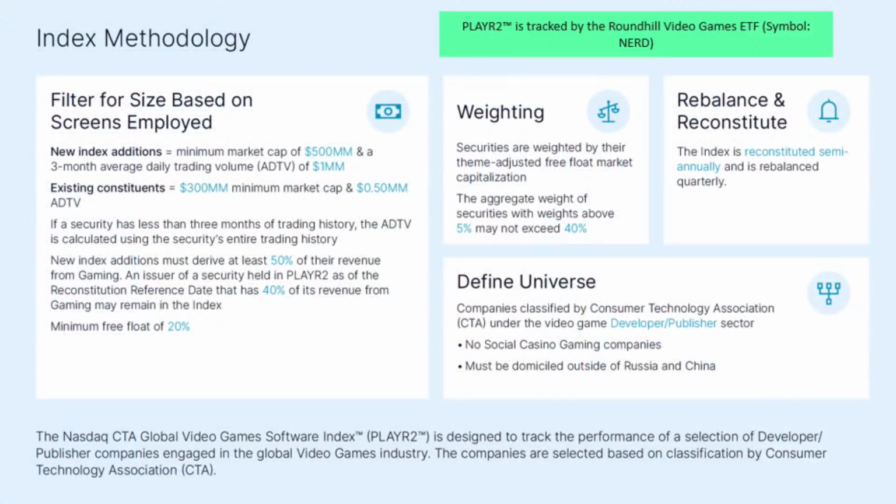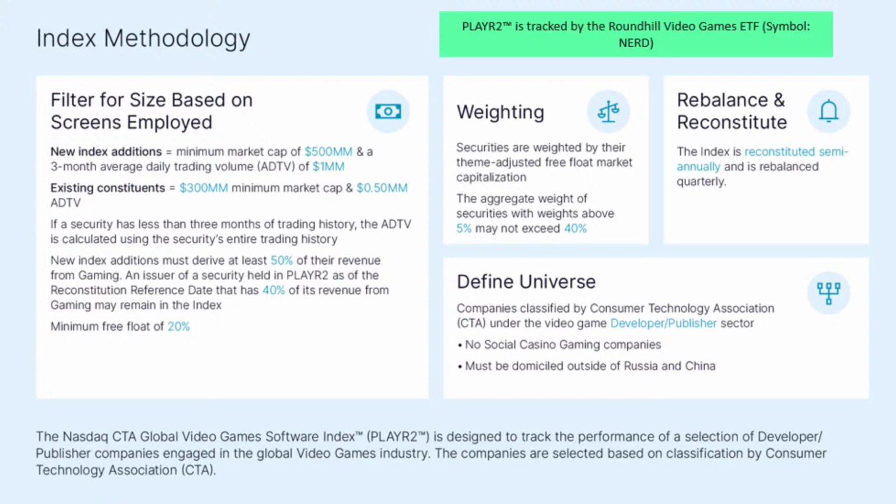Sure. So the Nasdaq CTA Global Video Game Software Index, or Video Game Software Index, we call it Player 2, that is its index symbol. That is a newer index that we had partnership with CTA, the Consumer Technology Association, and they create this taxonomy for us, and they're the ones that are really defining what companies classify as a video game developer or publisher.